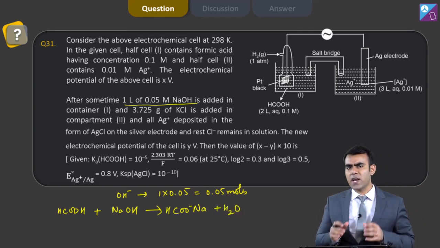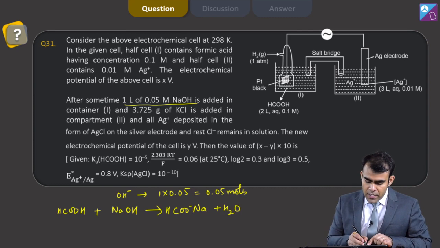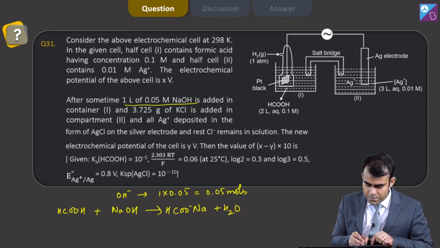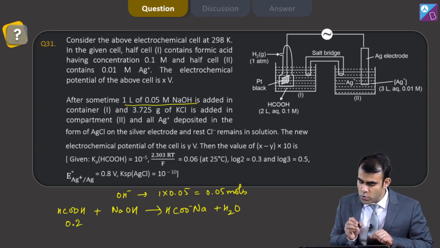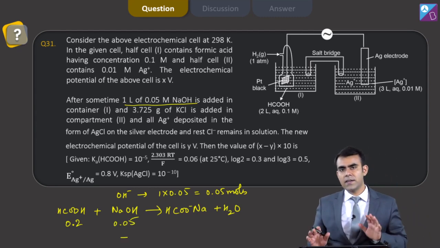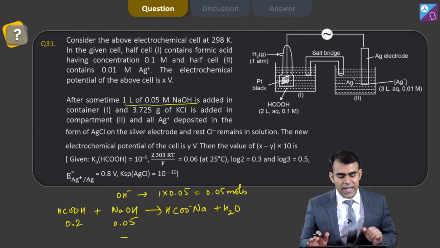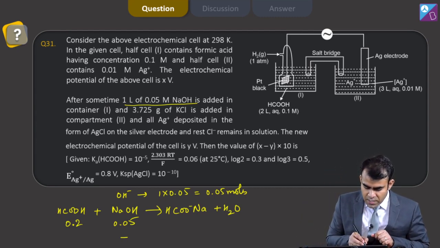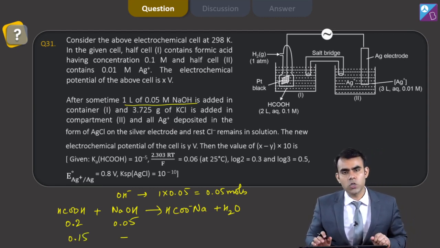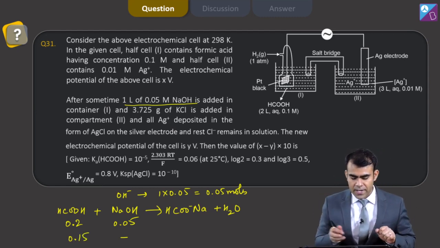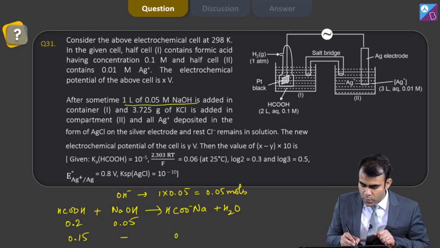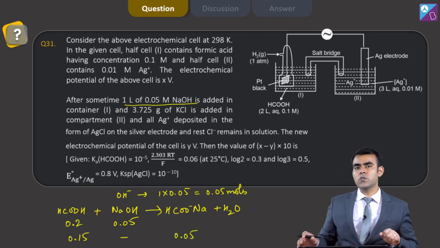This is basically a neutralization reaction. Now here HCOOH is 0.2, this is 0.05. Now if the reaction happens, this is limiting, this will be completely exhausted and we are left with 0.15 moles of formic acid, and we will get 0.05 moles of formate.